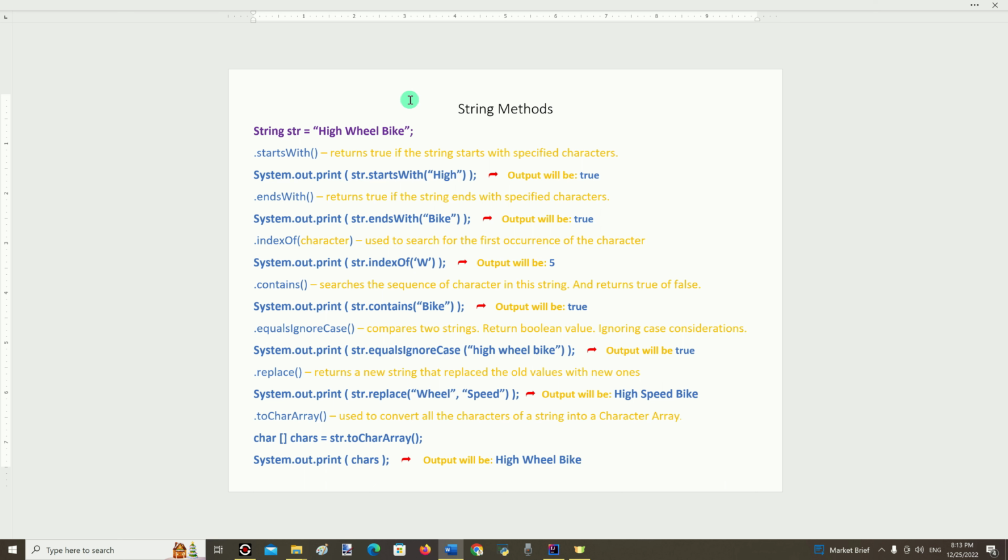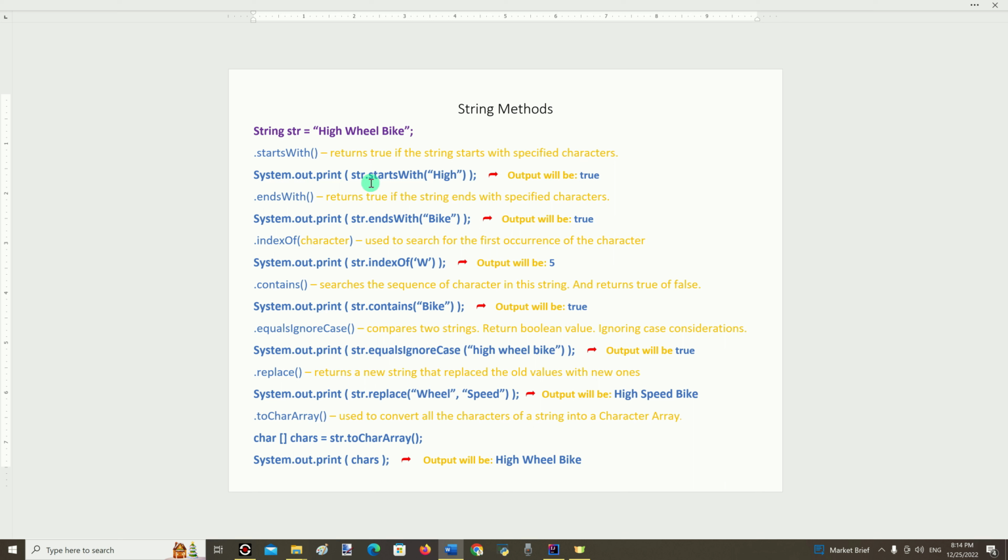String methods. Here we can see some other string methods. There is given string str with value "I will bike". Starts with method returns true if the string starts with specified characters.